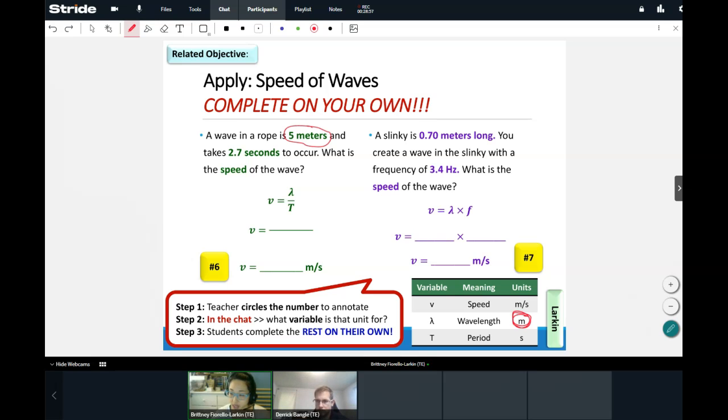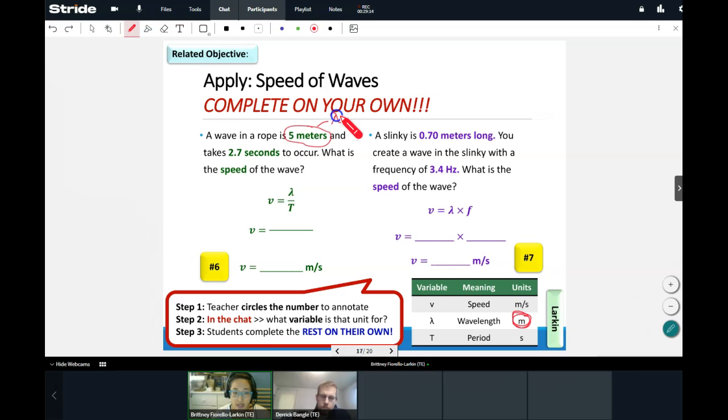Jonathan, Kalina. Kai. Awesome. Thank you, Joseph. Waiting on Benjamin. Noah. Hello. Yeah, awesome. So meters right here is going to be our units for wavelength.